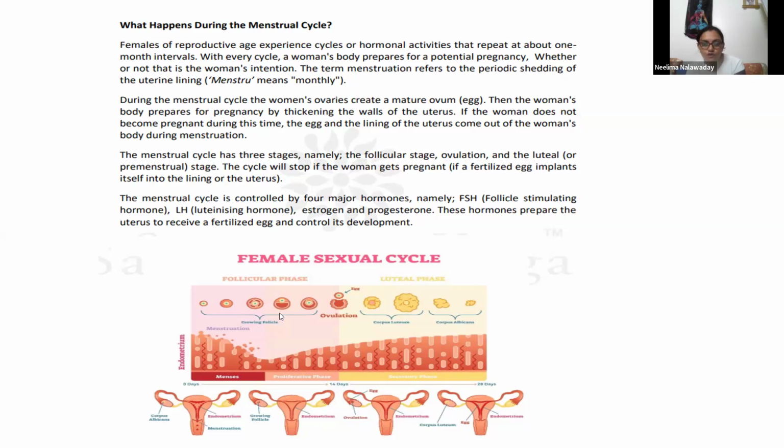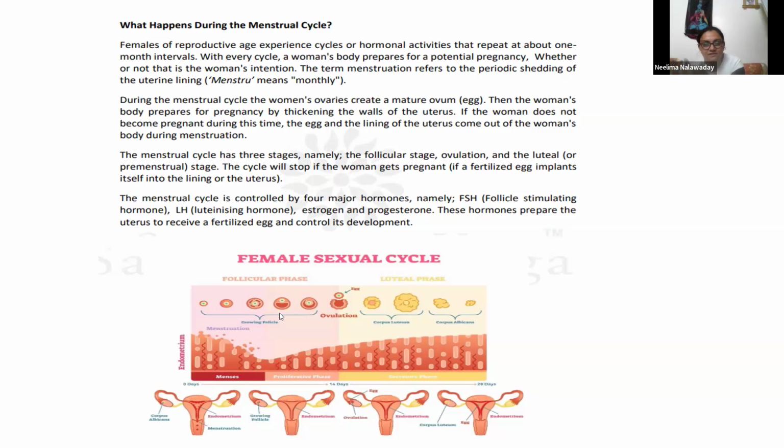First is the follicular stage, when the ovum is getting mature. Then after maturation, the second phase is called ovulation, rupturing the outer wall of that follicle, and the mature ovum comes out. And then third is the luteal or premenstrual stage, when that ovum starts its journey into fallopian tubes.